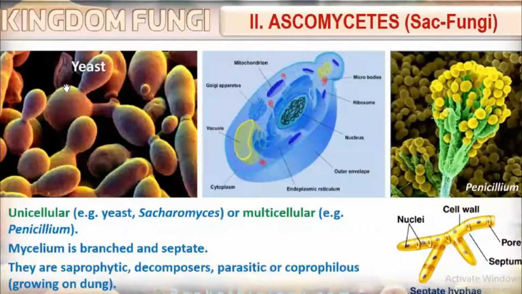Second class of fungi is ascomycetes, commonly called sac fungi. They are unicellular or multicellular. Yeast, Saccharomyces, is the example of unicellular ascomycetes. Actually, yeast is unicellular.